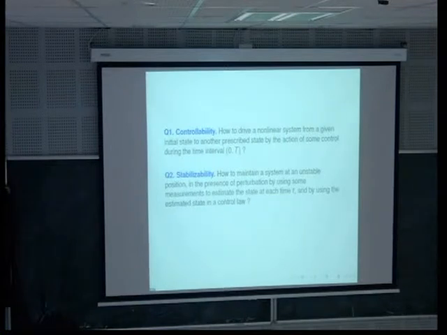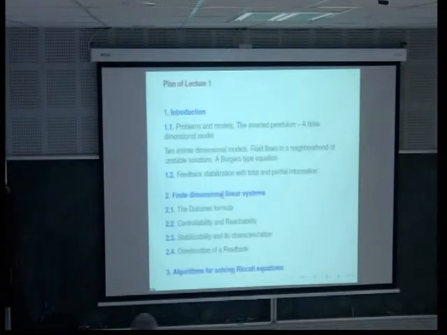Can we drive a system, of course a nonlinear one here, from a state to another one? And I'm going to speak only on the second question: how to maintain a system at an unstable position in the presence of perturbation, by using some control, where the control is in feedback form, and the control law is applied to some estimate of the state.